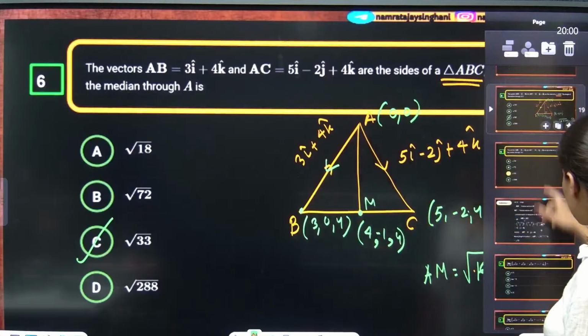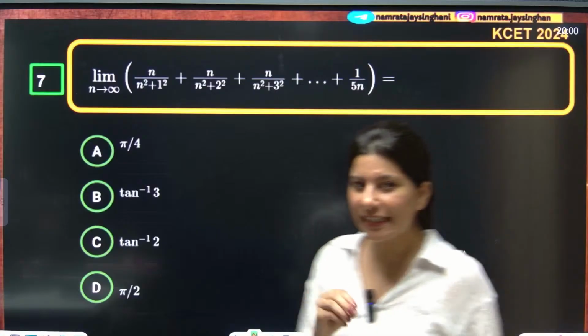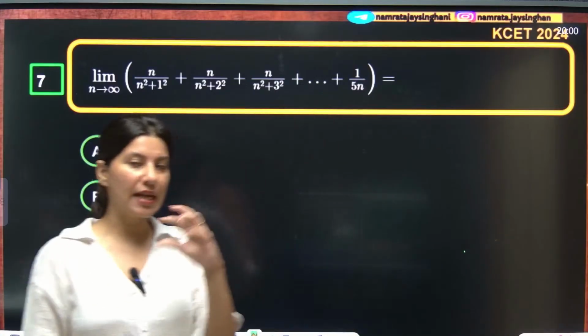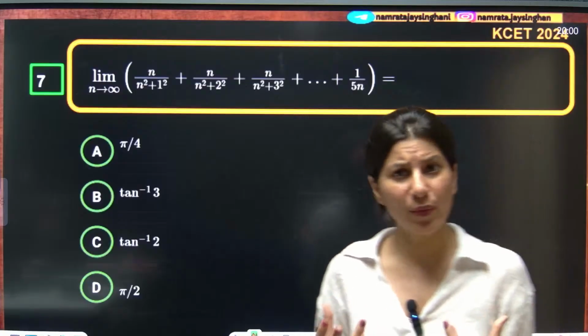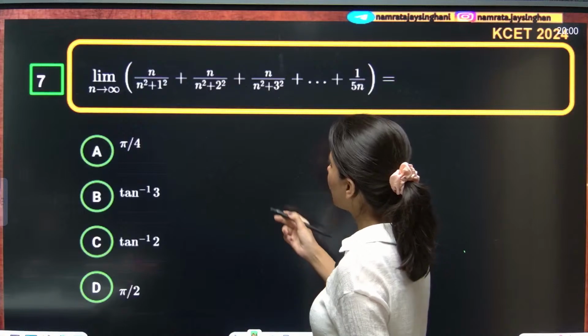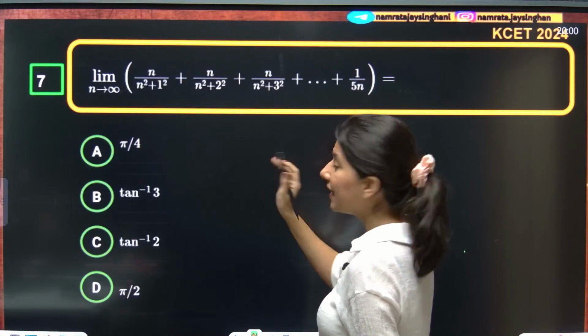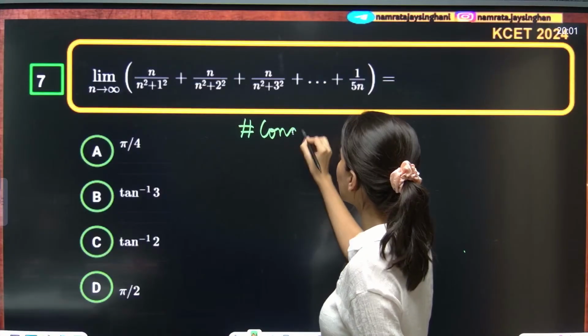Alright, now the next question on your screen is from the world of definite integration. Now this question is slightly, I would say, on a JEE Main level. Some questions you will get like this. So n upon n square plus 1 square. First of all, let me just tell you the concept. Hashtag concept, understand this concept.